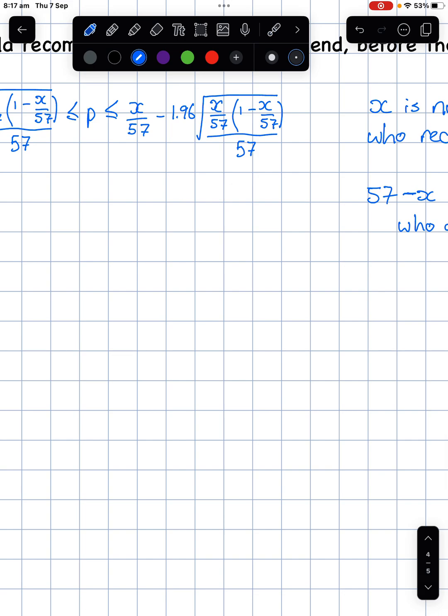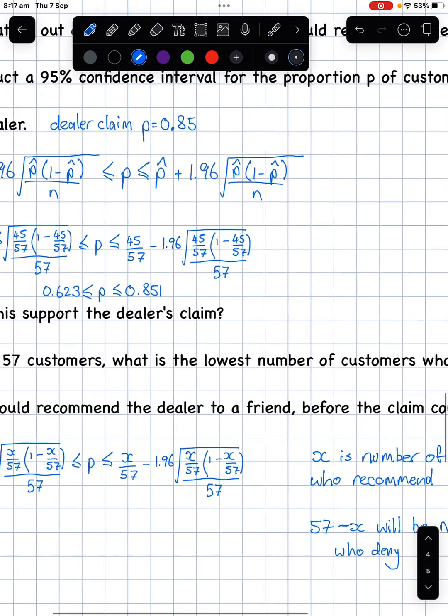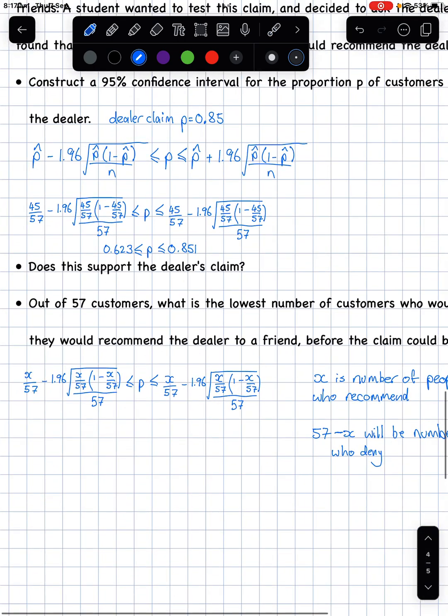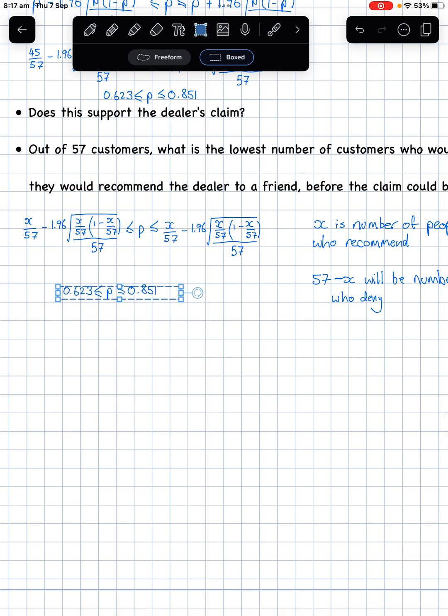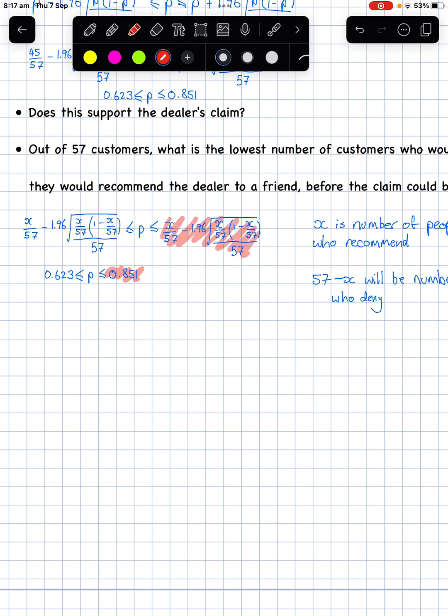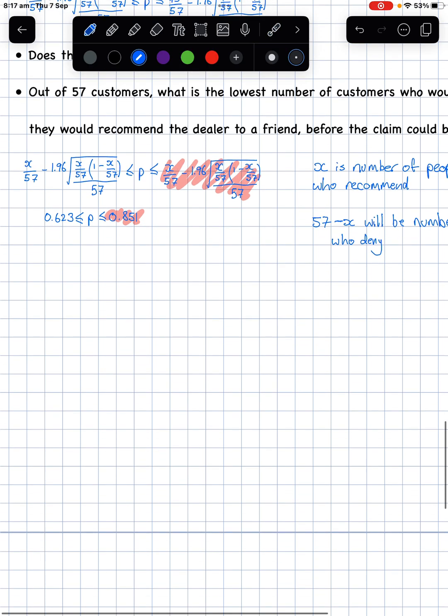Now, realistically, what we need here, and if you look at this confidence interval, I need this value here, this 0.851, to be less than 0.851. And then that will mean that I've got enough people rejecting it for it to be too low for that value.